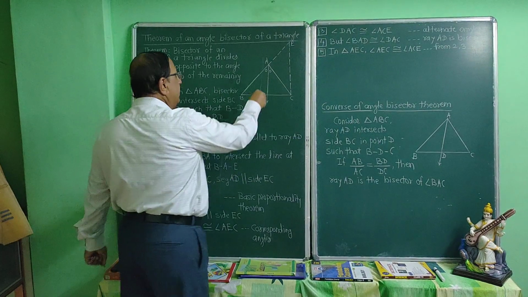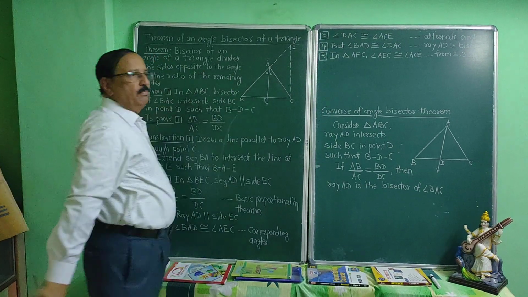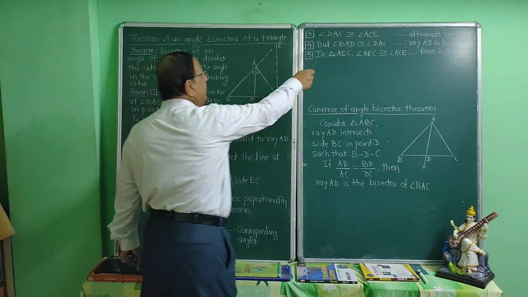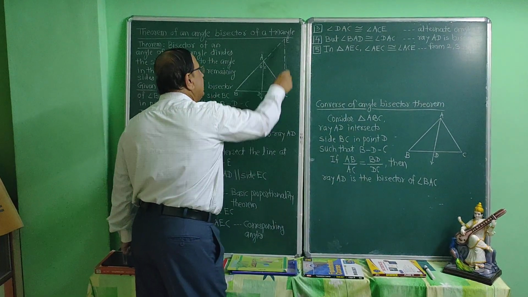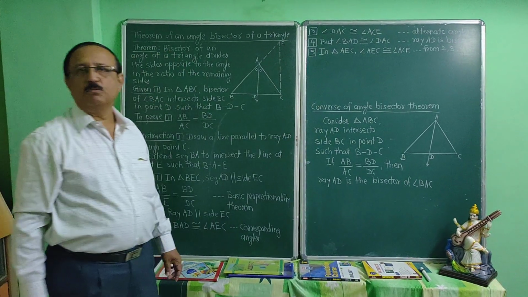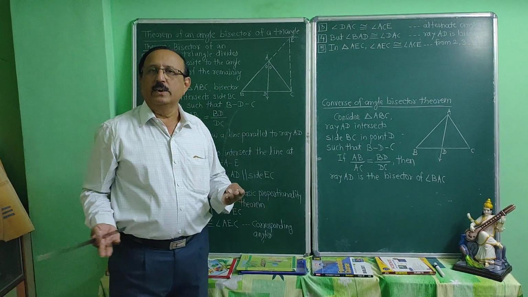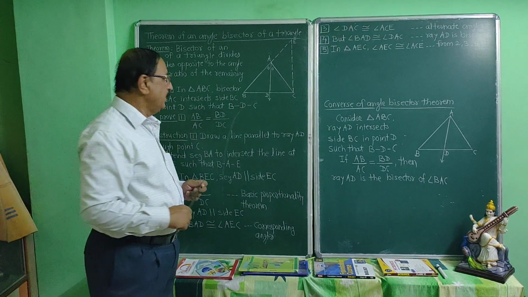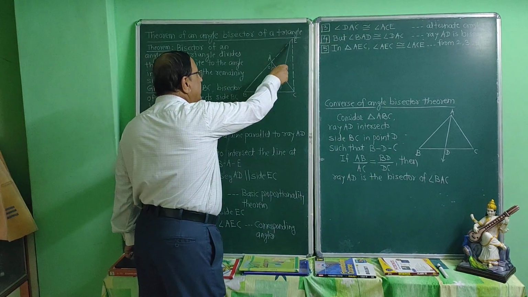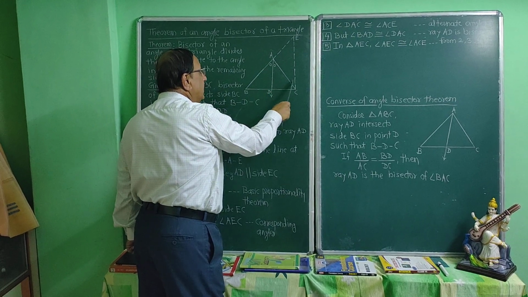Now, again, AD is parallel to EC and AC is a transversal. Then angle DAC is congruent to angle ACE. Why? Alternate angles. Again, you know that if the lines are parallel, then the alternate angles are congruent. In the second statement, BAD is congruent to AEC. In the third statement, DAC is congruent to ACE.